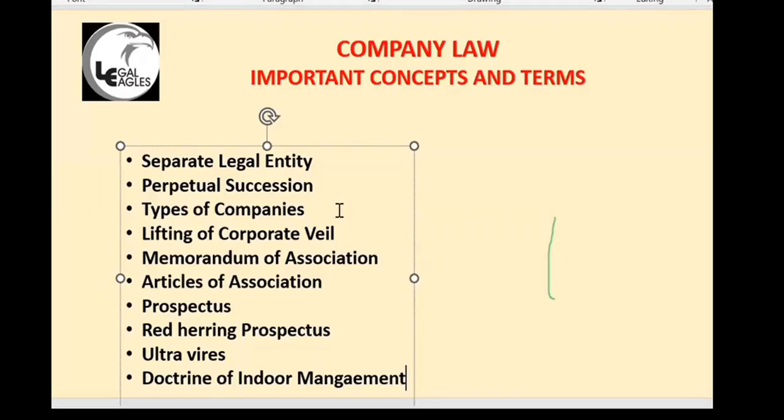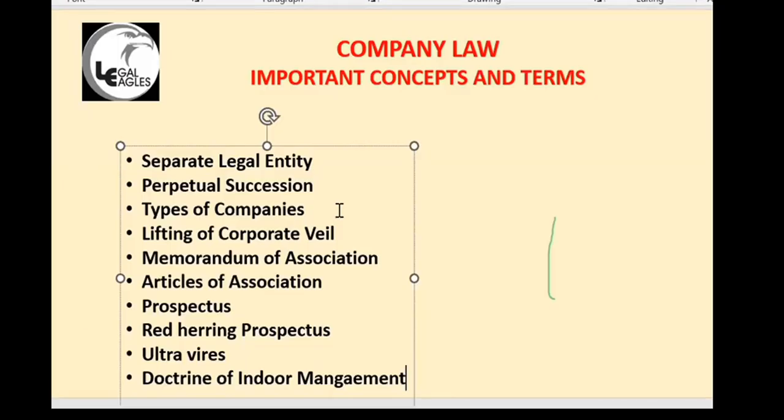Like dividends, or even if the company is closed. Let us say the company is closed and there are 1,000 preference shareholders, 1,000 equity shareholders. After paying all the liabilities, 500 is left. That 500 will be given to preference shareholders only, not to equity shareholders. They will not divide it between those 2. If there is more than 1,500, 1,000 will be given to preference shareholders and 500 will be given to equity shareholders in that case.